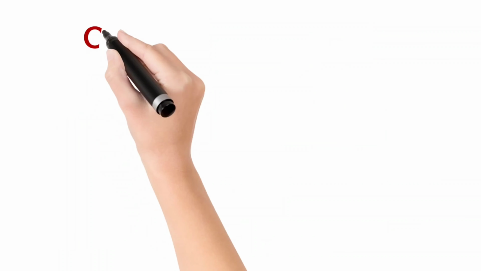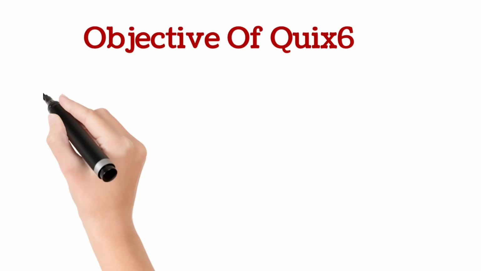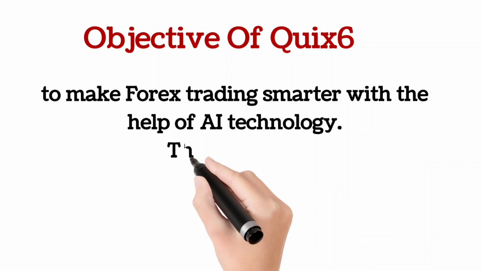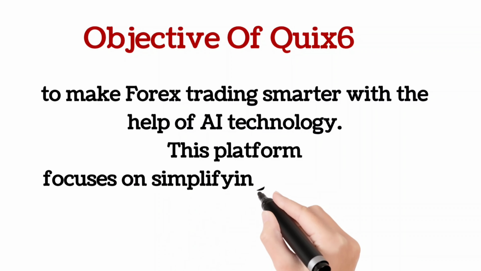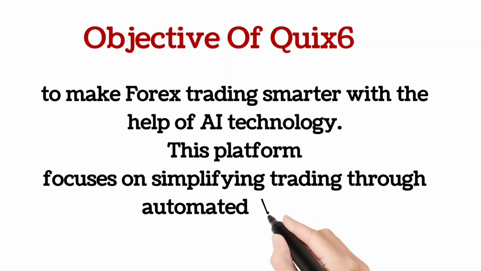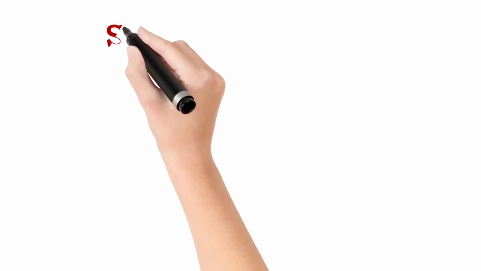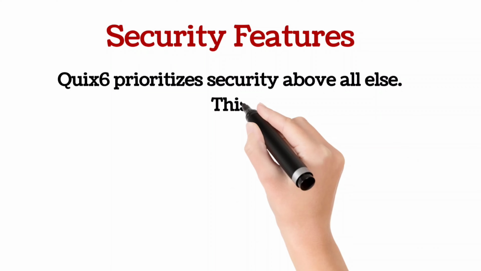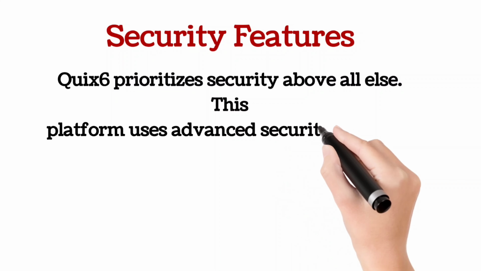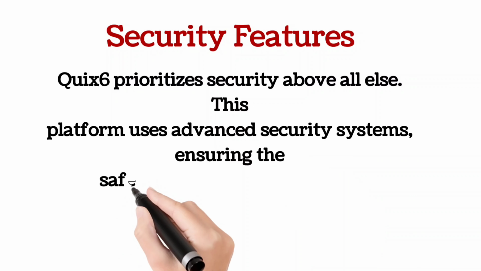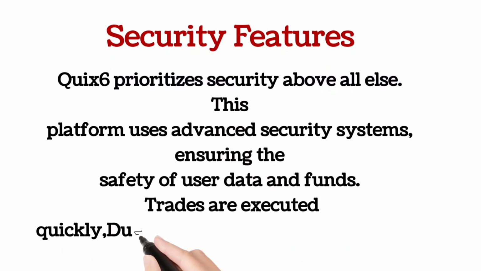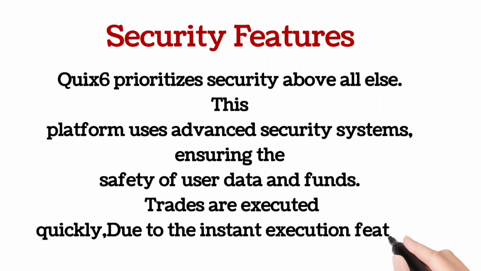So the objective of Quick6 is to make forex trading smarter with the help of AI technology. This platform focuses on simplified trading through automated AI bots. Talking about security features, Quick6 prioritizes security above all else. This platform uses an advanced security system ensuring the safety of user data and funds. Trades are executed quickly due to the instant execution feature.